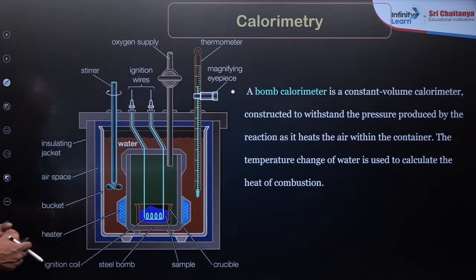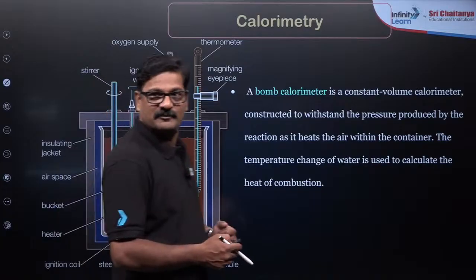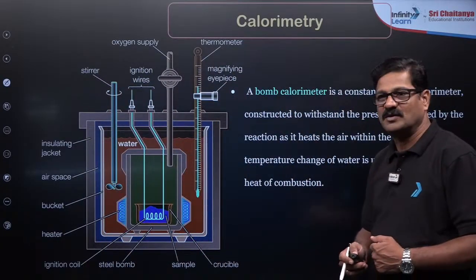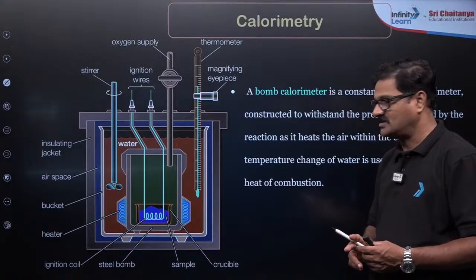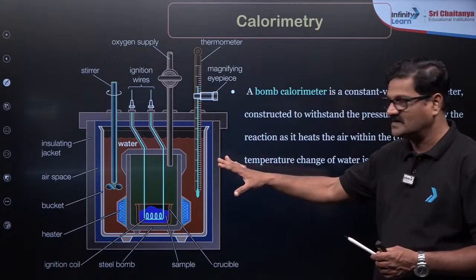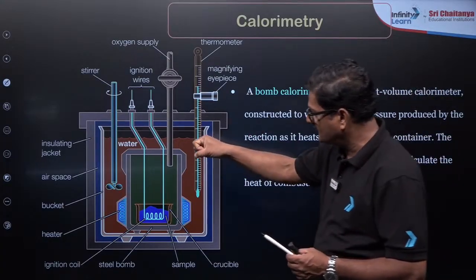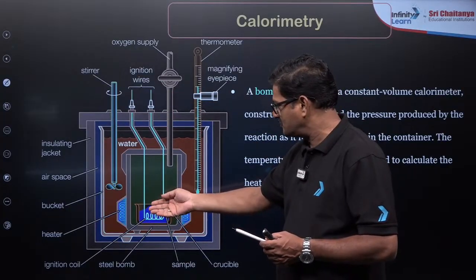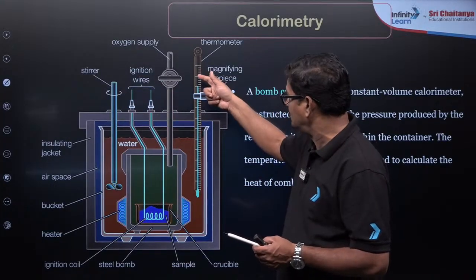Anyways, calorimetry is very, very important, everybody. Some substance is subjected to complete oxidation by using a calorimeter, and the change in temperature is measured.